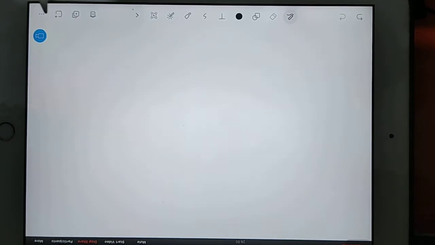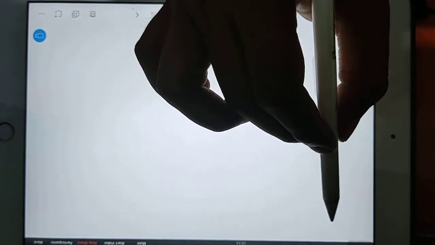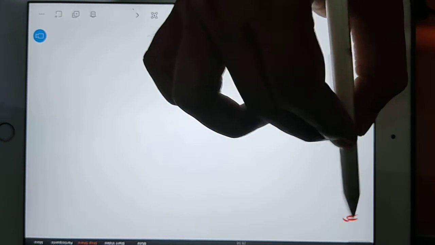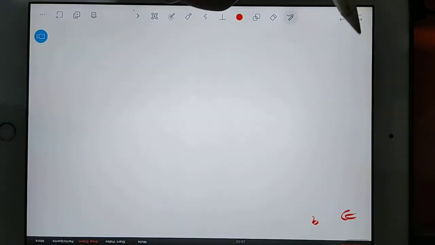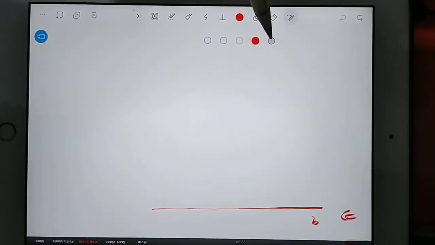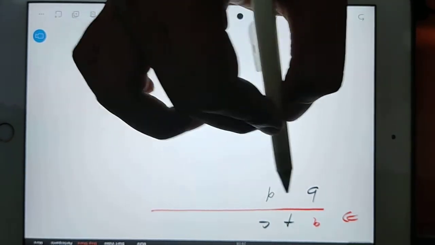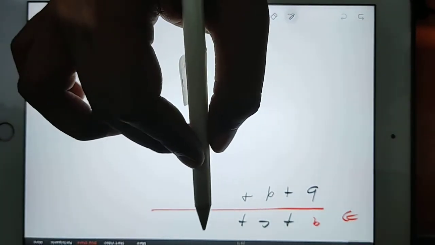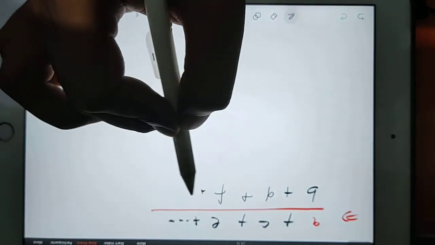Now I'll change the page. Suppose, this is the important trick. A by b plus c by d, like this, the way I am writing, plus e plus f plus dot dot.